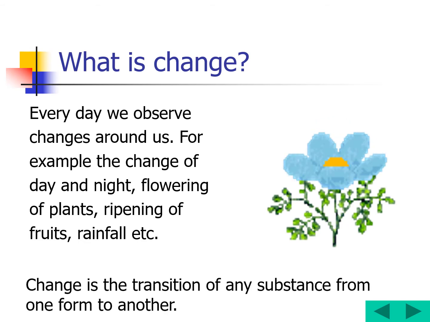Okay, now see here. Change is the transition of any substance from one form to another form. Here, if you see this example, the bud has been changed into a flower. Am I right? The bud has been changed into a flower. That's what this change is, the transition of any substance, whatever the substance is, from one form to another form. Okay.